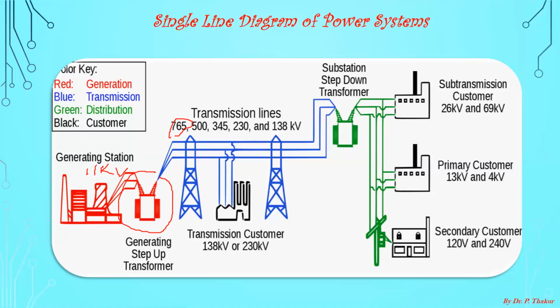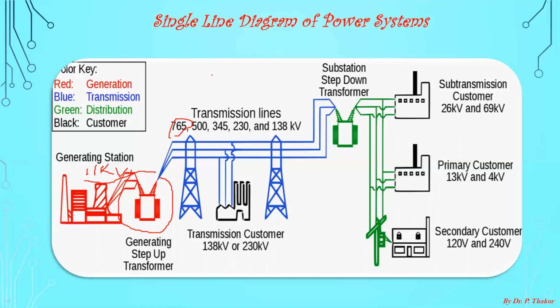What will be the level of the voltage up to which it can be stepped up? It completely depends on the nature of the transmission system, or you can say the distance up to which power is to be transmitted. According to the need, you can step up the voltage from 11 kV to 200 kilovolt, 400 kilovolt, 230 kilovolt.